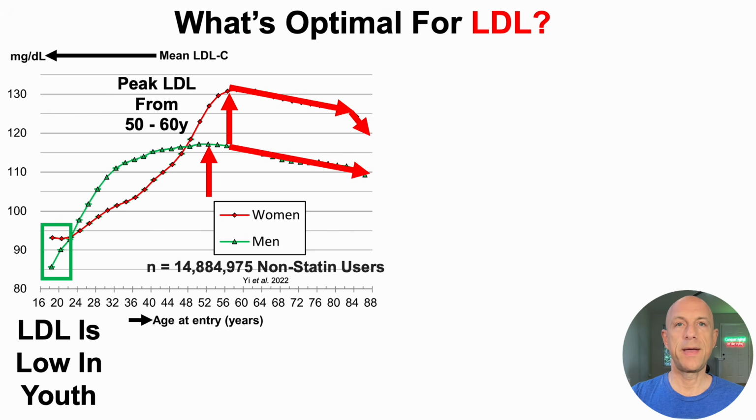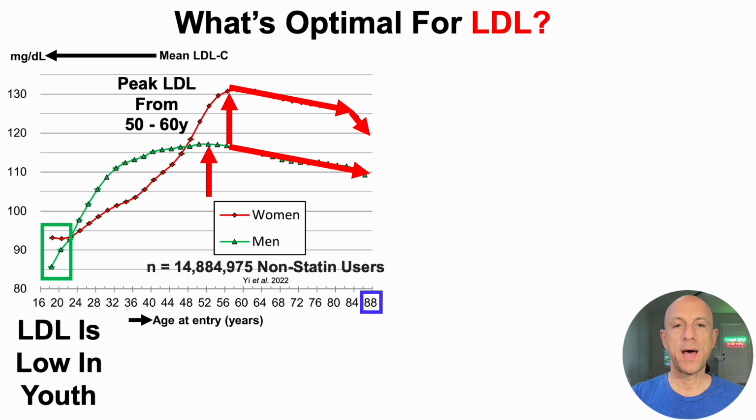LDL starts to decline. And this is part of the reason for why people who have low LDL at older ages may have an increased all-cause mortality risk, because this is a part of the aged phenotype. And when you compare them against people who are maybe a little bit younger, who have higher levels of LDL, then those people survive better. But those studies are missing the appropriate control group, which is a young group who has relatively low levels of LDL, because that's the average value. Average values for LDL are low in youth.